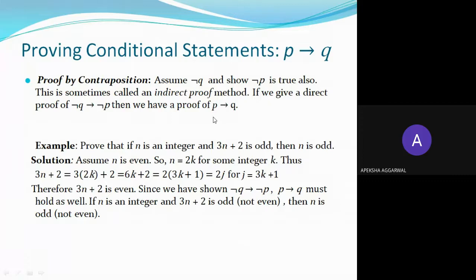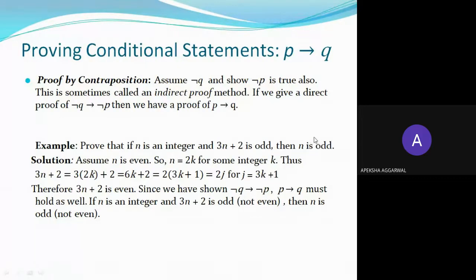This is your way. Now a question is given to you: if n is an integer and 3n plus 2 is odd, you have to prove that n is odd. Here, n is an integer and 3n plus 2 is odd is p, and q is n is odd.